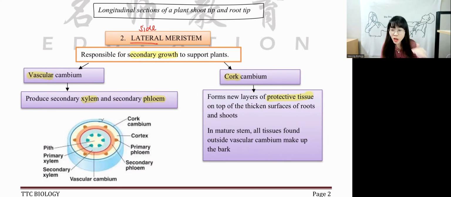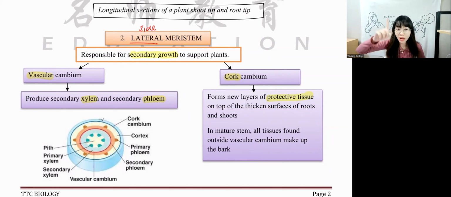Lateral means side. So if you look at the shoot tip and root tip in apical meristem, shoot tip looks downwards or upwards? Shoot tip. The sequence is looking down or up, shoot tip. Correct? Looking downwards, our shoot is looking downwards, okay?